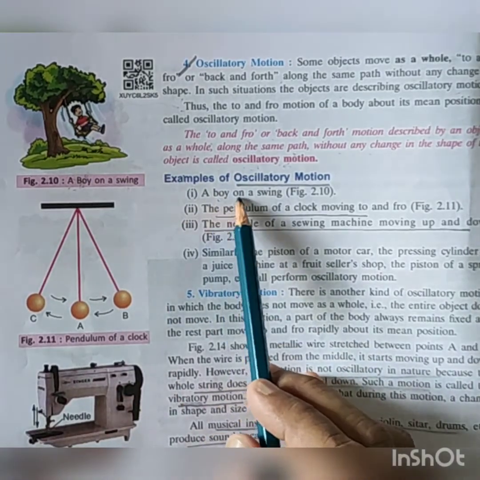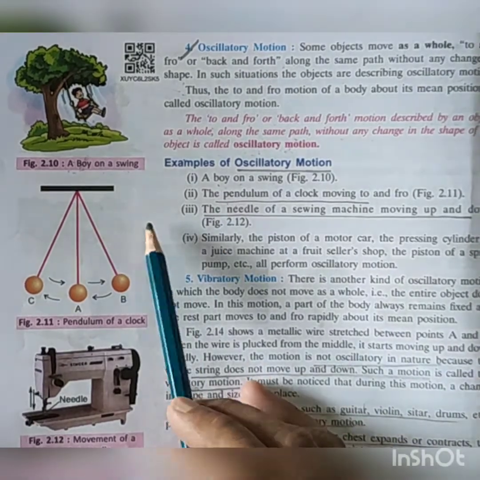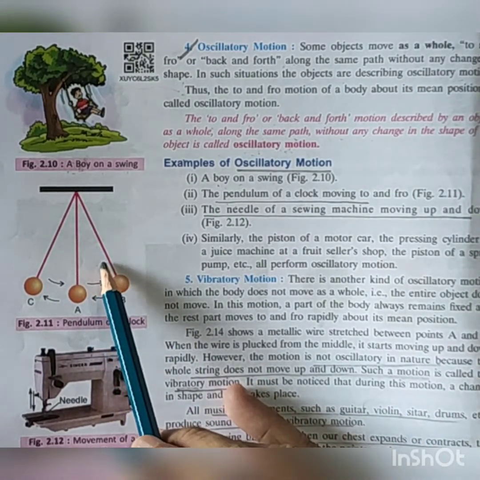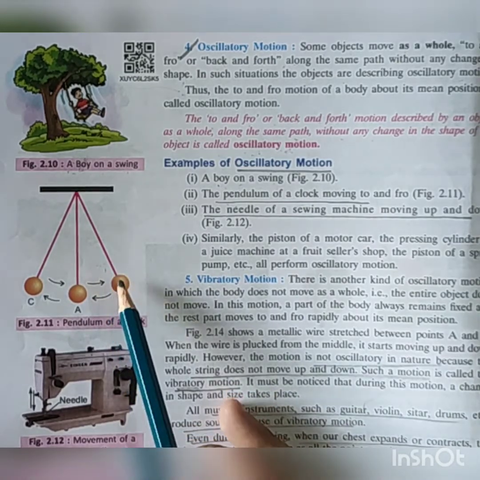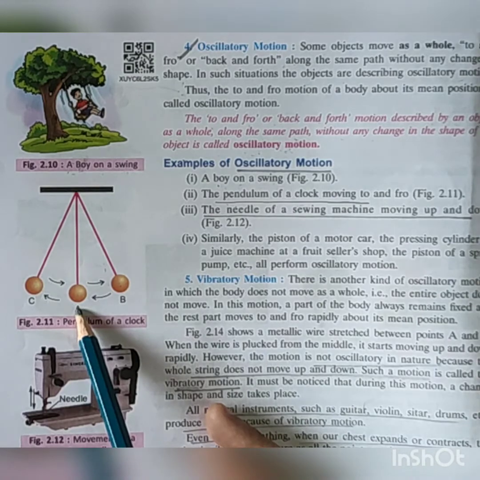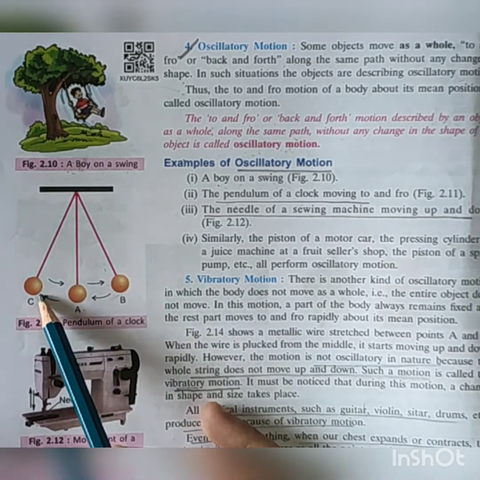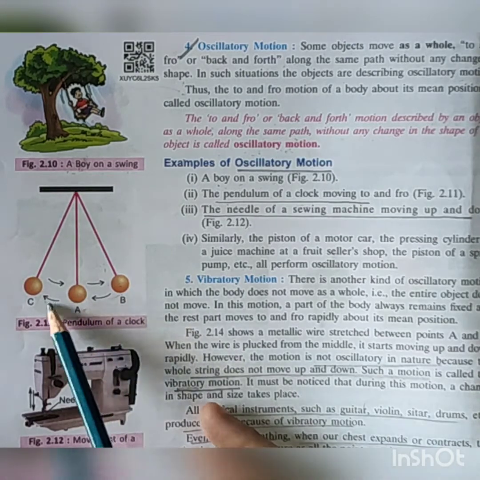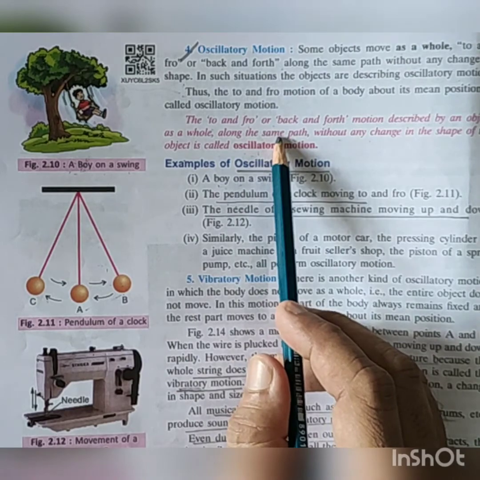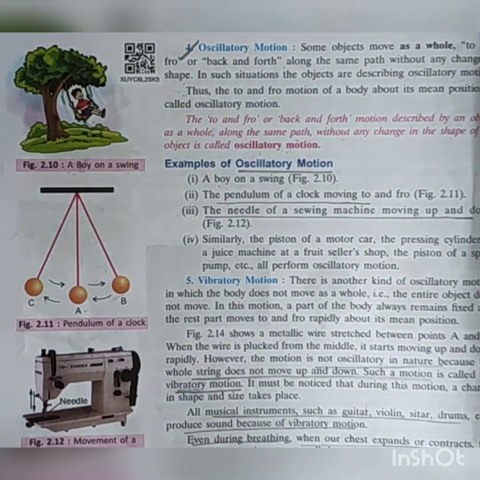The most common example is given here: a boy on a swing, and some of you have seen a pendulum. This pendulum is an example of oscillatory motion, because in this case we can see to and fro motion. There is a mean position. So A to B, B to A to C, again C to A. This motion is going on. In this case, the path is the same and without any change in the shape. So this kind of motion is called oscillatory motion.